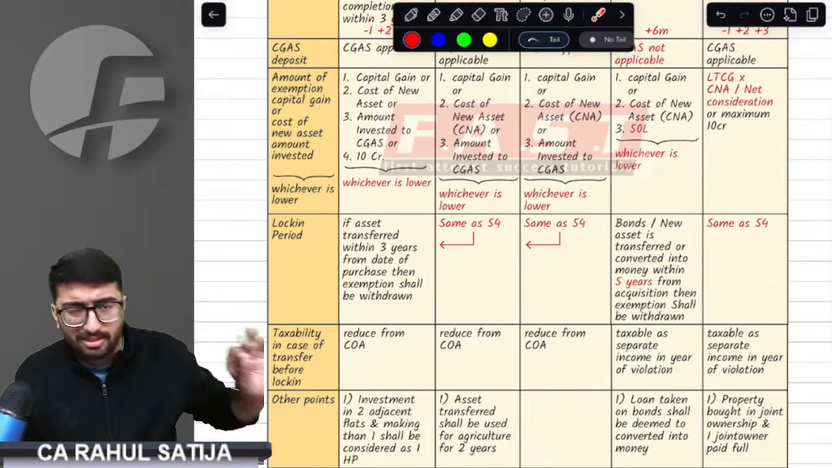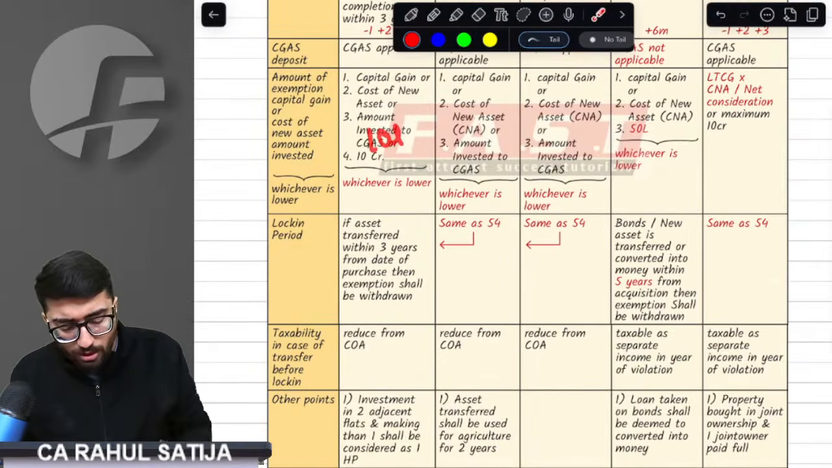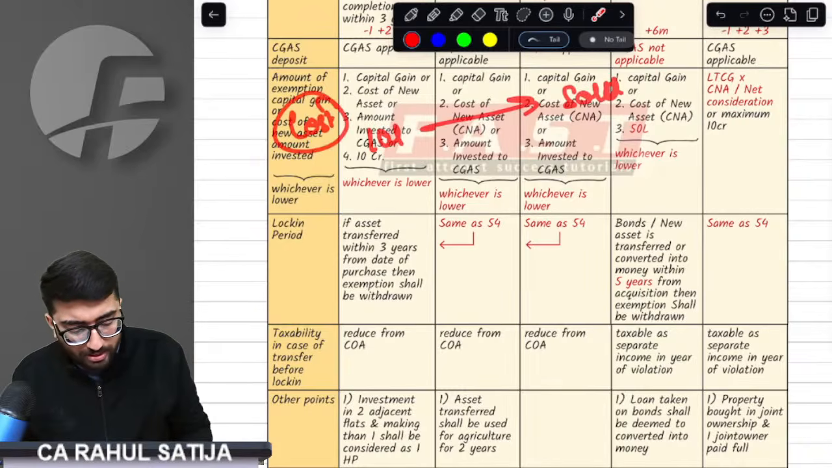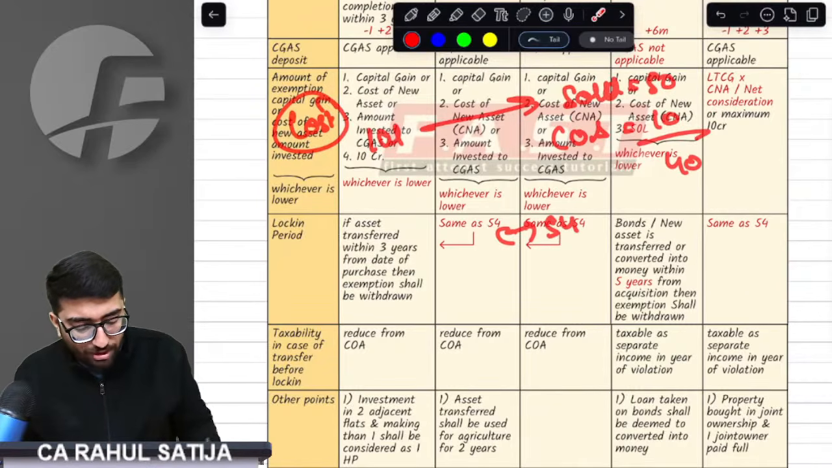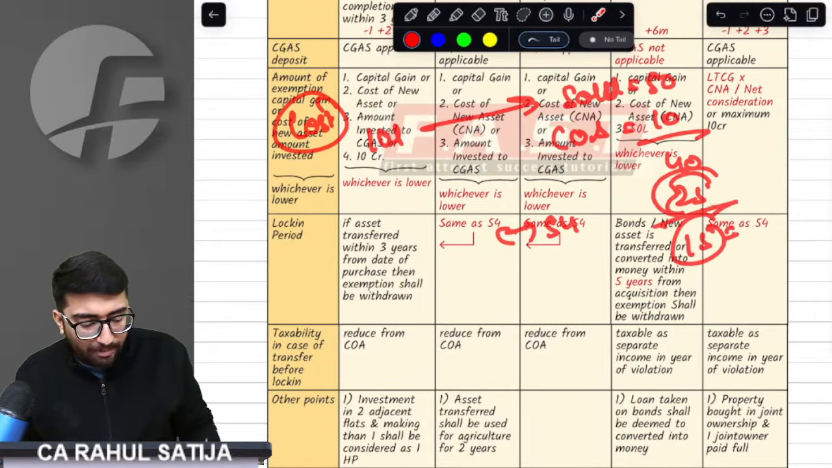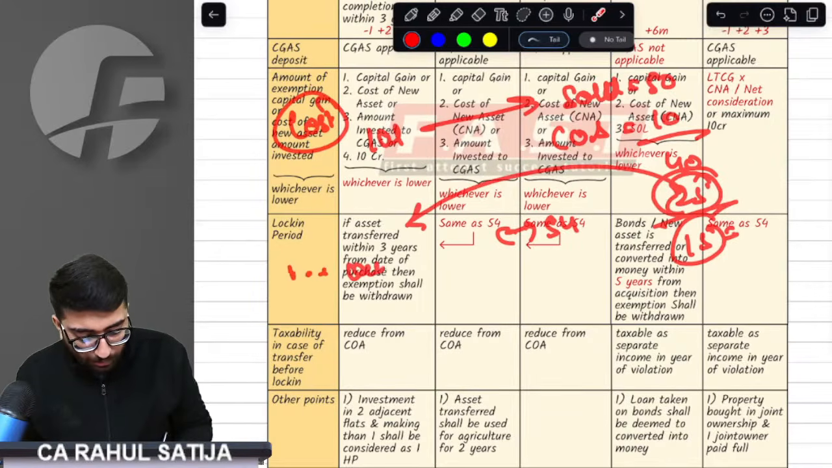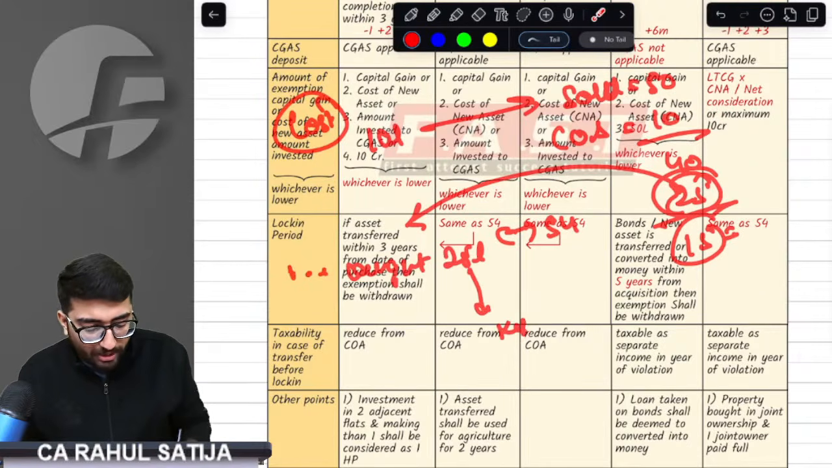Now, what does that mean? Understand this. For example, if I had a house acquired for 10 lakh rupees, I sold it for 50 lakh rupees. Then capital gain amounts to 40 lakh. Now I take section 54 exemption for 25 lakh rupees and I pay taxes on 15 lakh. That means 25 lakh I took exemption. I bought a new house for 25 lakh. The provision says this house should be kept for a minimum of 3 years.